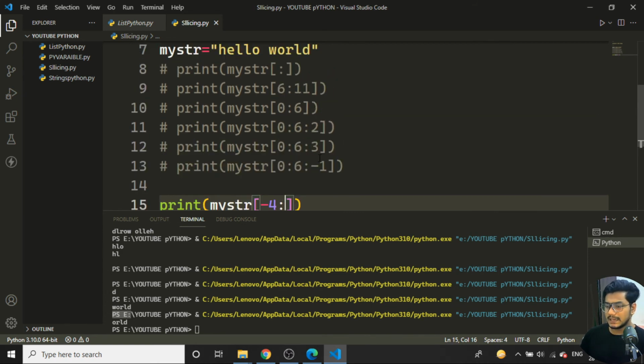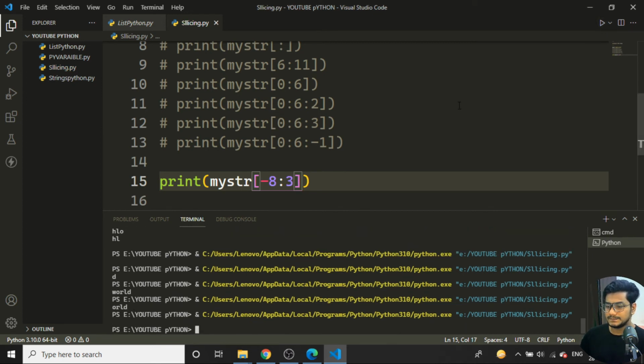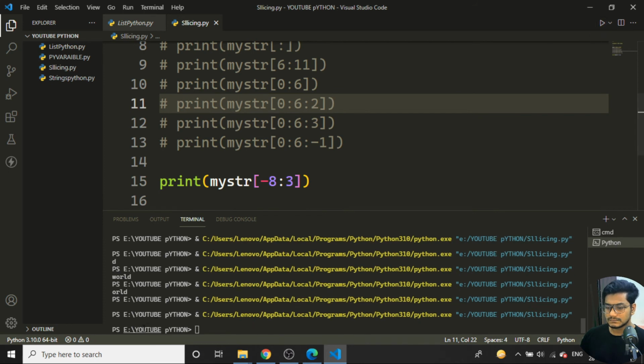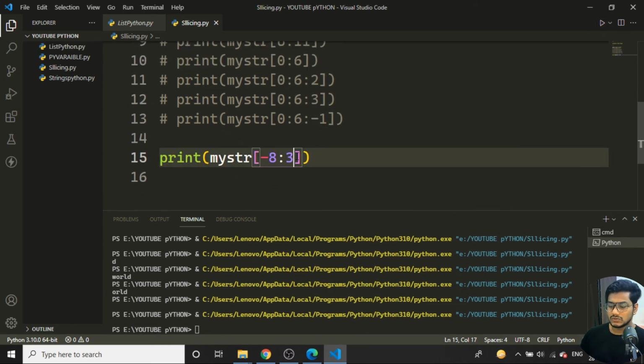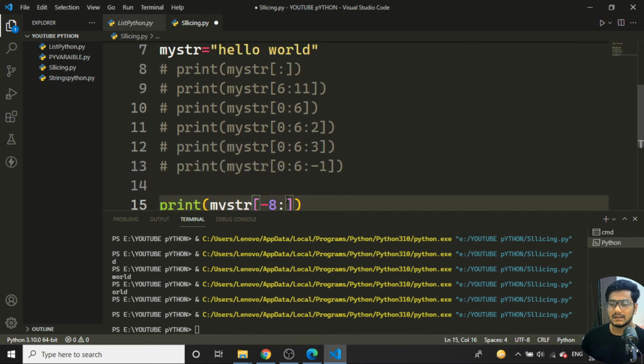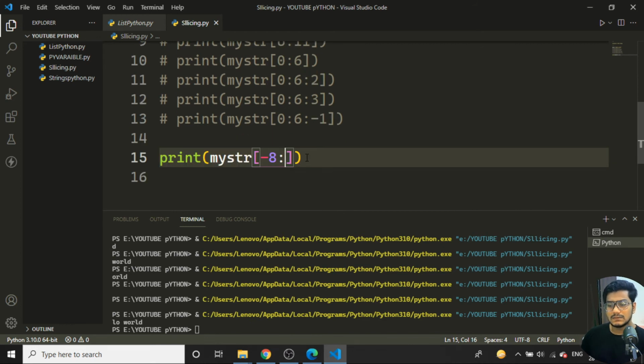Now I want to print a letter. Suppose I want to print 8 and I want to start with the third letter. If I run this program, I'm getting nothing. That means it is not finding it. So if I want to start from the last, I can just give the second argument empty. From the last, if I want to print a few characters, things like this will work.